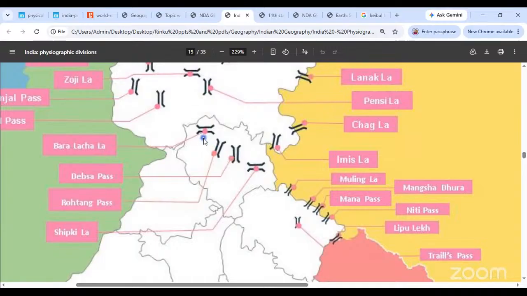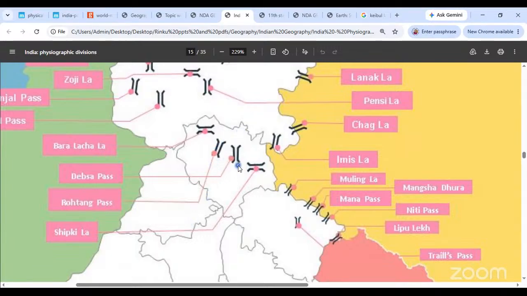So begin with the Baralacha La over here. This is the Baralacha La. Followed by this is the Rohtang. Okay, Baralacha La will connect Manali to Spiti and forward. Okay, this is the Rohtang Pass, okay, famous pass for military and all. So we are saying this will connect the Kullu region to the Spiti region, okay.